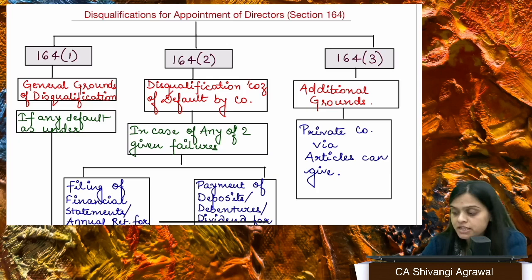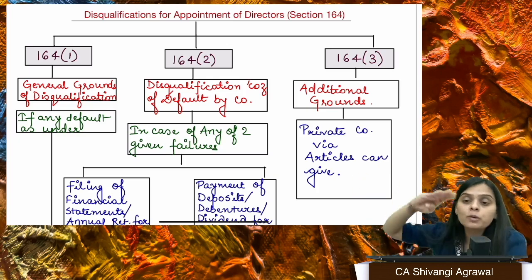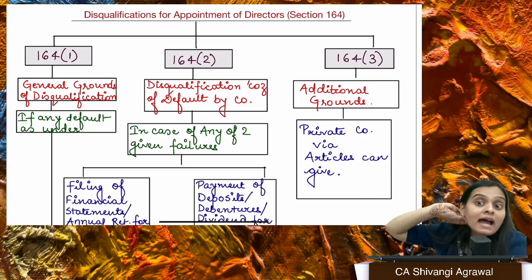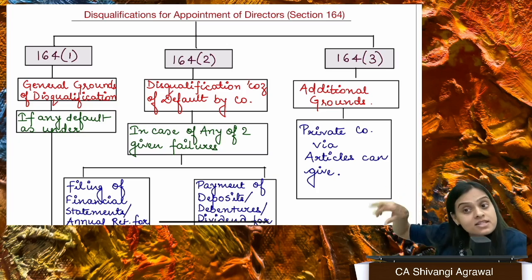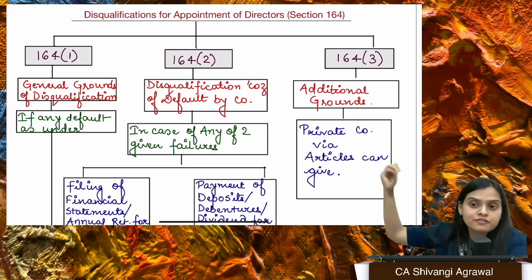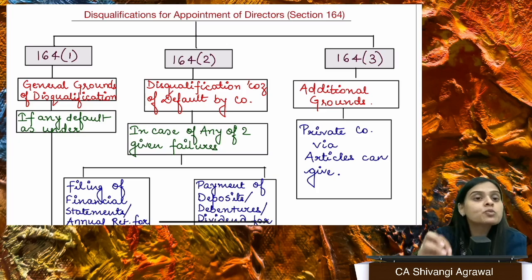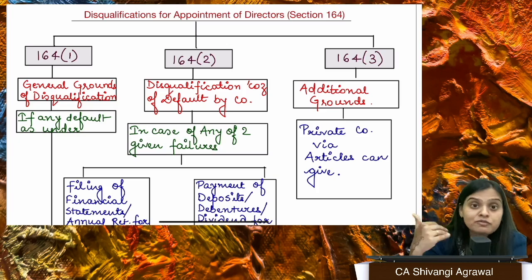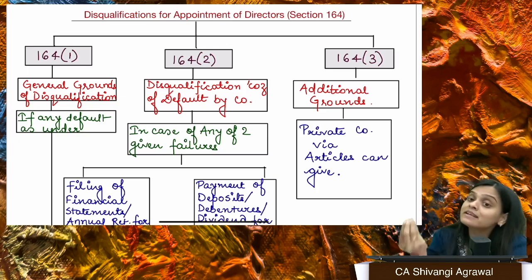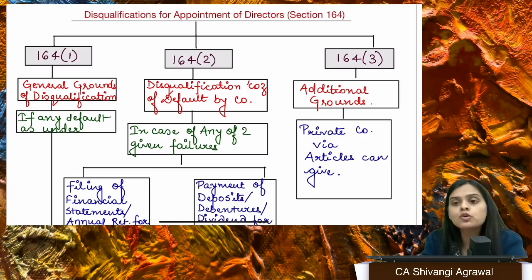Secondly, undischarged insolvent. There is a whole phase or process of insolvency. You apply for insolvency, then you are declared as insolvent. Thereafter, there is a tenure, then you are discharged. Now you can start a fresh life. So till the time you are not discharged, you are undischarged, you are not eligible to be appointed as a director. You have made an application for insolvency, right? So you have applied, you have made an application. Right now you have not been declared as insolvent yet. So still you cannot be appointed as a director.